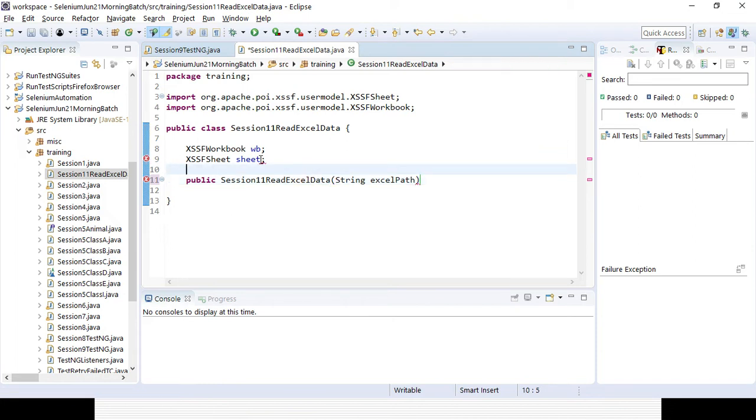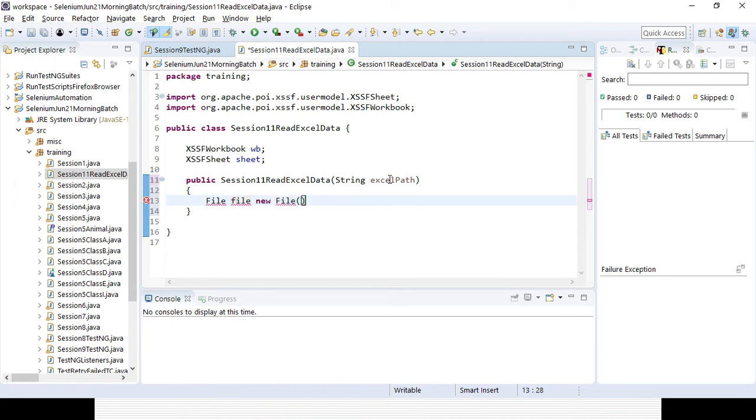Why is the error message coming here? Okay, that's fine. So I'll be creating a constructor here with the Excel sheet path. Then, because it is a method or constructor, I can give the curly brackets. Here I will try to first read the Excel sheet, right? So you already know how you can read the data. So we need to create a File class. I'll be creating a variable here for the File class equal to new File, right? So from where we'll be reading the file? This is the path through which I can read the file.